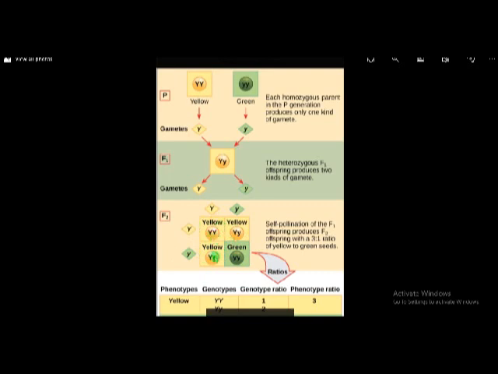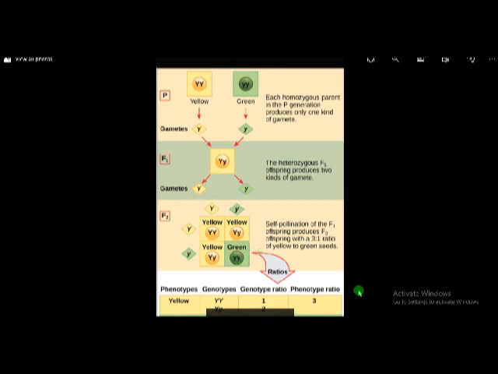Here if we observe, here it is capital Y, that means the seeds in these plants are yellow in color. And here capital Y small y. Here two genes are different, but the dominant gene capital Y is present, so the seed color is yellow. Here also the two genes are different, but capital Y is the dominant character, so the seed color is yellow. And here small y, no dominant gene and the two genes are small y, so the seed is green in color. Like that, four plants are formed in the F2 generation.